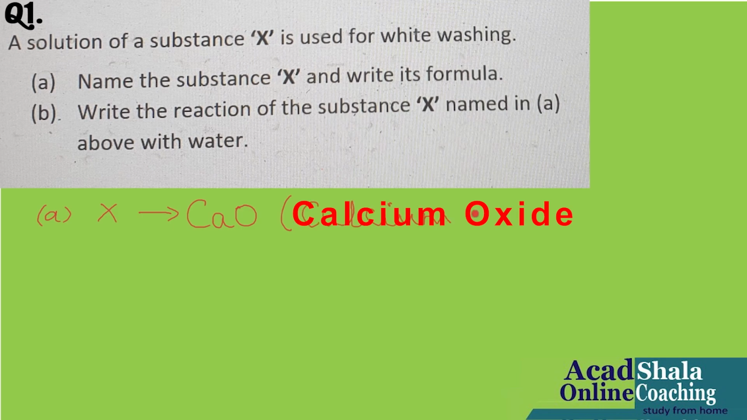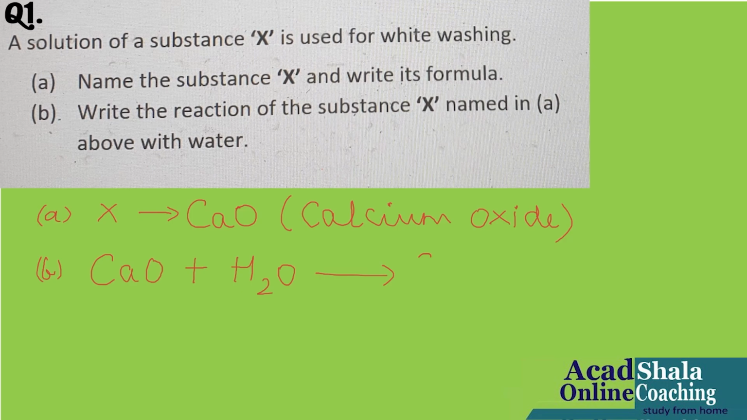So we will write what they are asking in the question. Done. After that, they have asked in the B part: write the reaction of the substance X named in A above with water. That means whatever we have taken out as substance X, we need to react with water. So of course we will react it. CaO plus water, H2O, gives you what? That is calcium hydroxide.